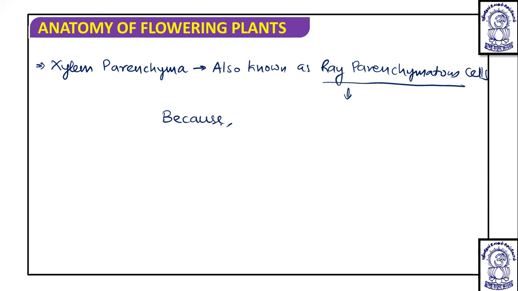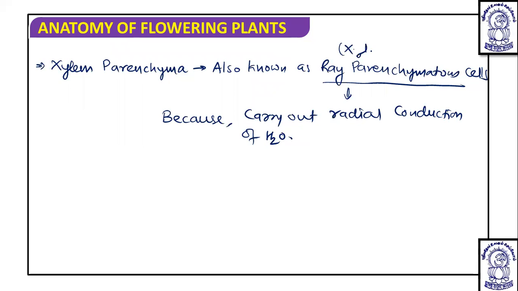Because they carry out radial conduction of water, and due to the radial conduction of water, they are known as ray parenchymatous cells. Sometimes these ray parenchymatous cells are also known as xylem rays.